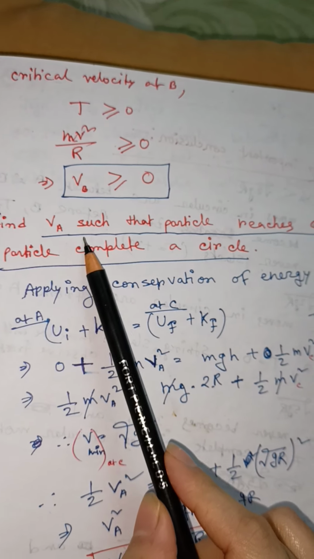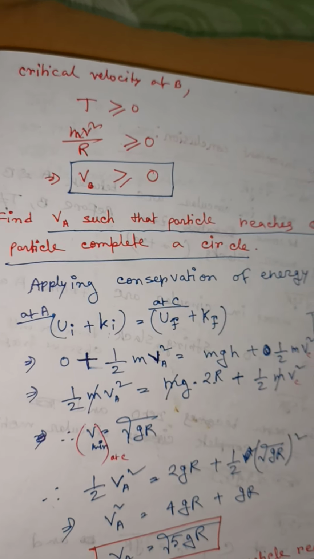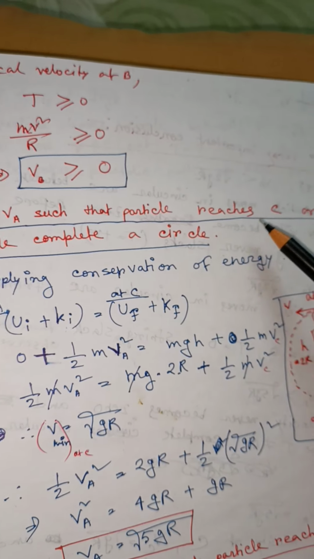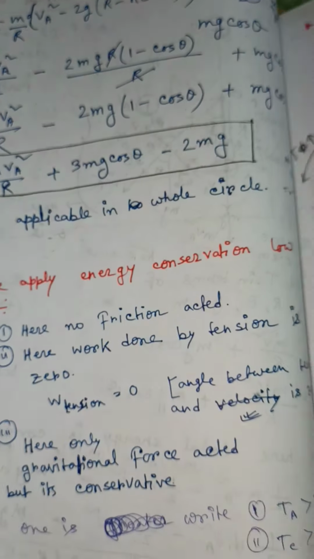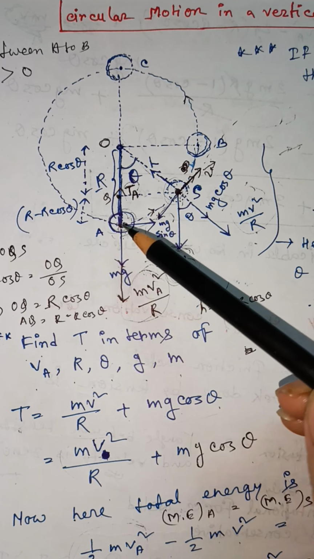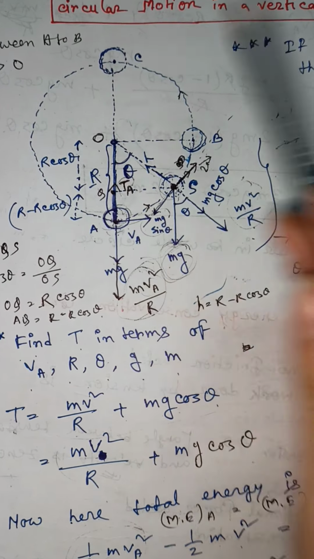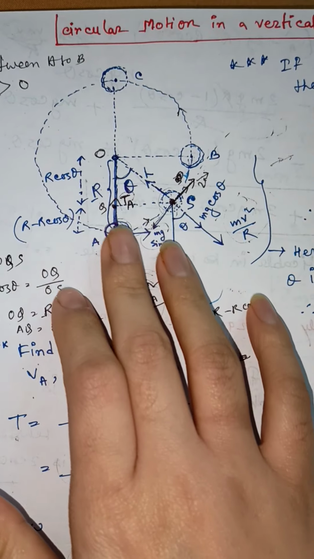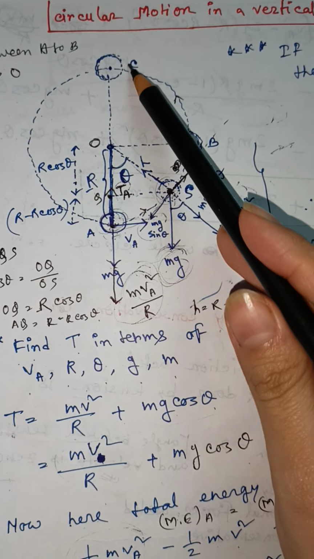Next, find VA, the velocity at point A, such that the particle reaches C, or completes the circle. What is the minimum velocity at point A such that the particle never slacks between A and C?